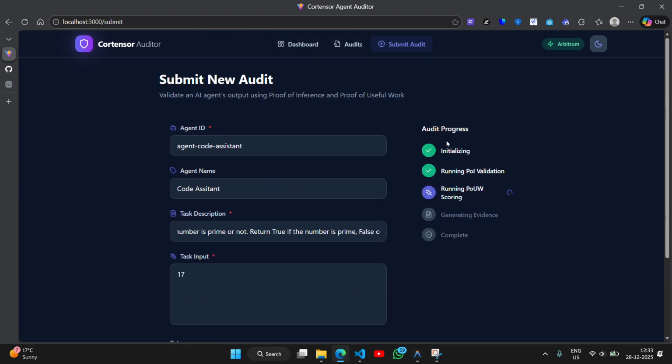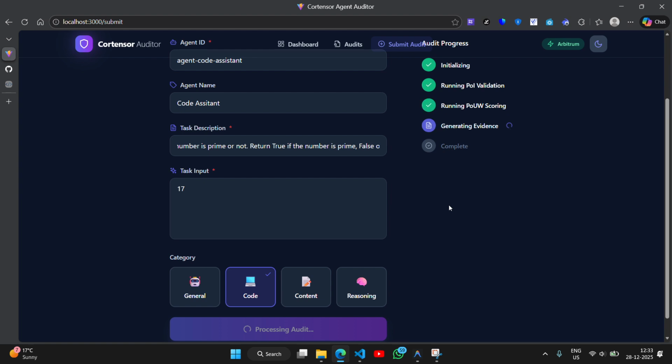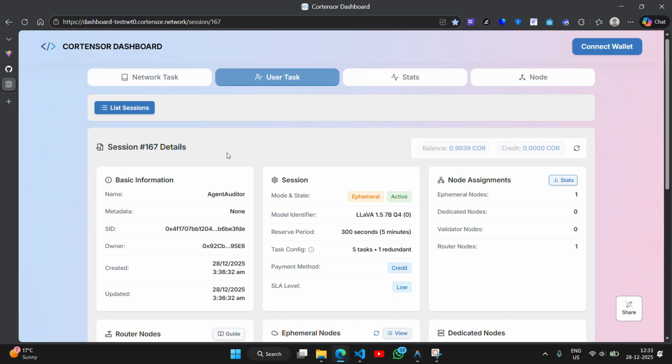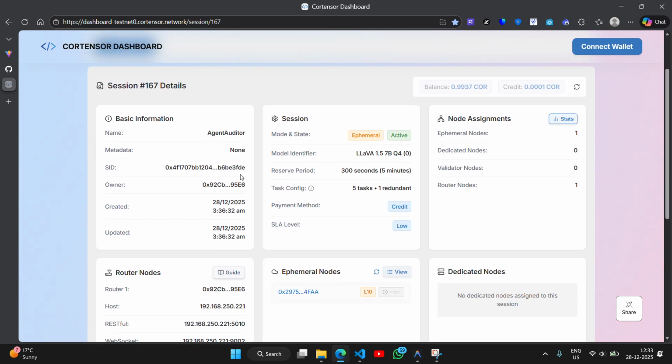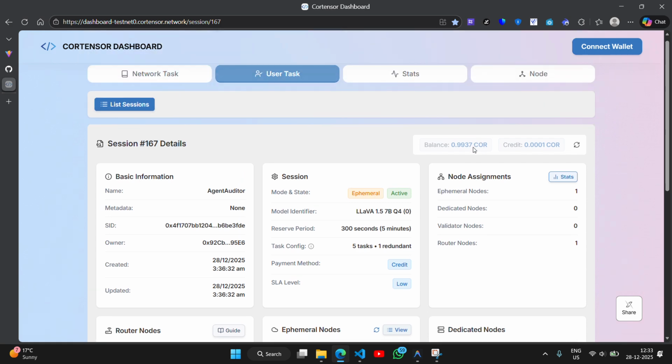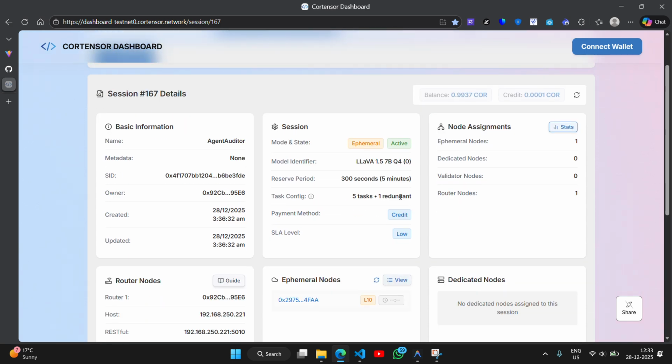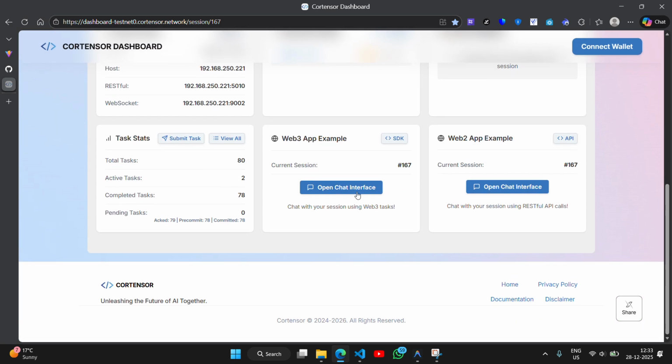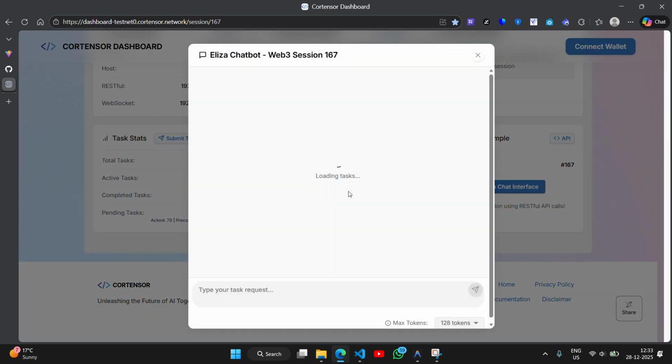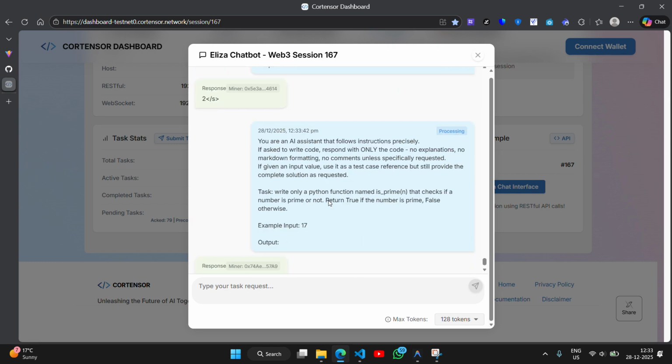Now the audit is in progress, and let me show you what happens under the hood. Unlike a standard chat app, we aren't just calling an API. Our backend is interacting directly with Cortensor's native session v2 smart contract. We're broadcasting this task through session 167, which we can see right here. We've pre-funded it with CORTENSOR tokens. This ensures that we are auditing real paid network activity. We can even see the task happening in real time right here.